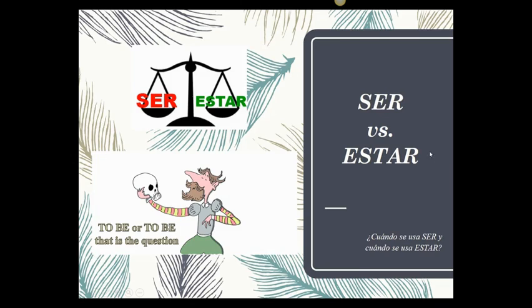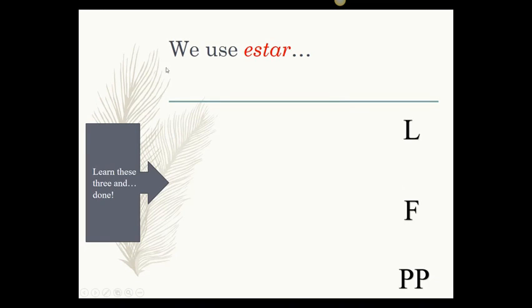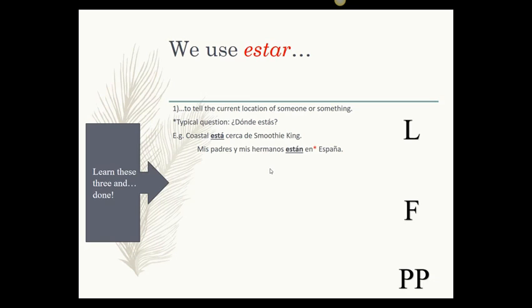Let's start with estar. We use this verb, and I gave you some letters so that you can make an acronym or something to remember. Let's learn all these three uses. The first one will be location, where someone or something is located. One typical question is ¿Dónde estás? In the you form. Where are you?